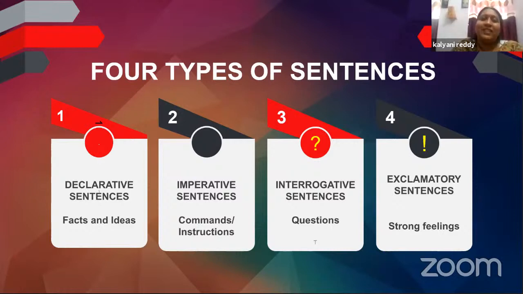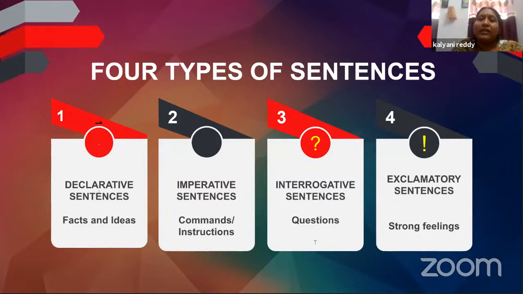Well, a declarative sentence is usually referred to when we talk about facts and ideas. Such kind of sentences are referred to as declarative sentences. Now, what are imperative sentences? Imperative sentences are commands or instructions.